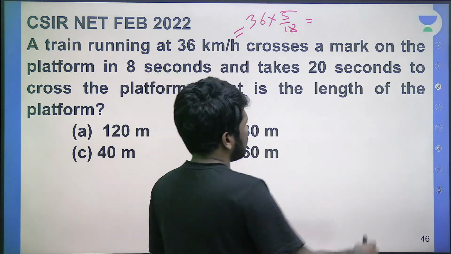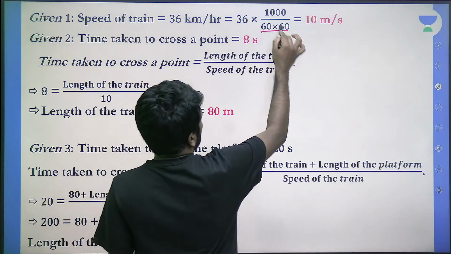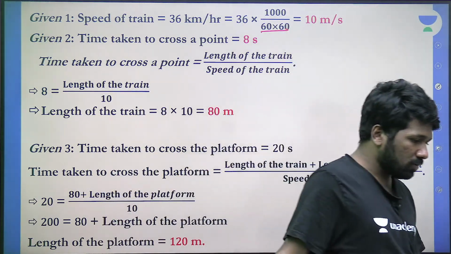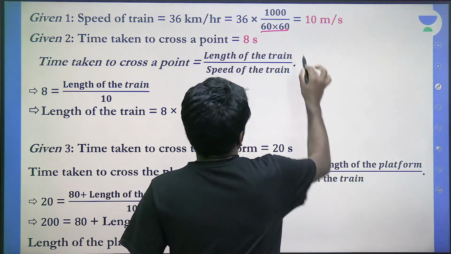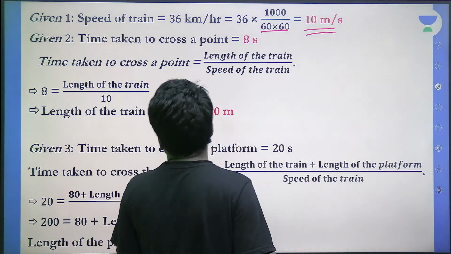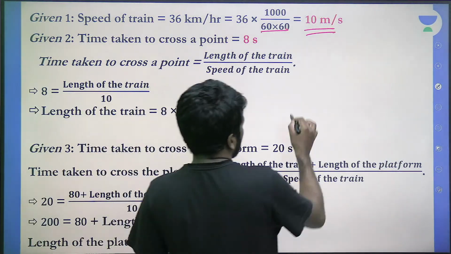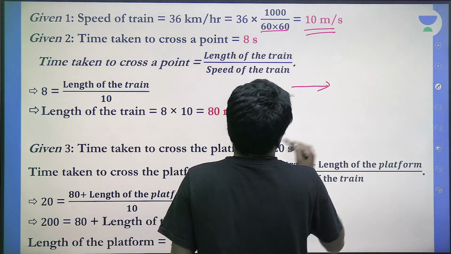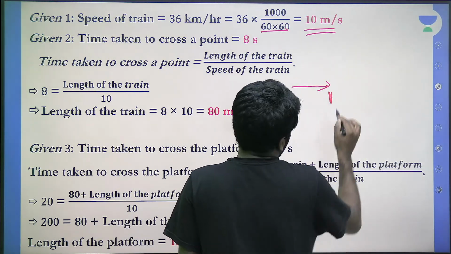In my previous speed distance time chapter, I have explained that in detail. 1000 by 60 into 60, its simplified version is 5/18. So if you already remember 5/18, multiplying by 5/18 is enough. So you will get 10 meter per second as the speed. Speed of train is 10 meter per second. So a train with a speed of 10 meter per second crosses a point mark on the platform in 8 seconds.